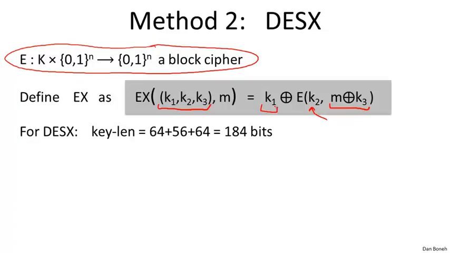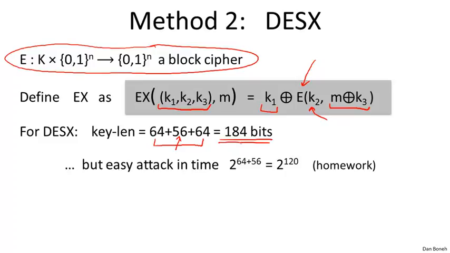So you notice it doesn't slow the block cipher much, because all we did is apply the cipher plus 2 additional XORs, which are super fast. The key length for this is: we got 2 keys that are as long as the block size, and 1 key that's as long as the key size, so the total is 184 bits. It turns out the best known attack takes time 2 to the 120, and it's fairly simple.